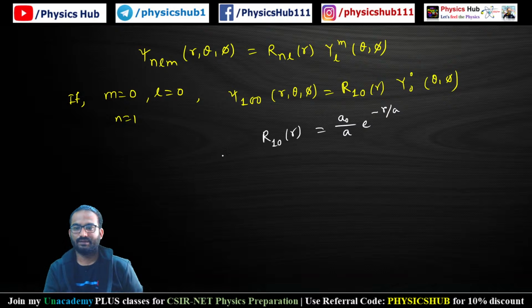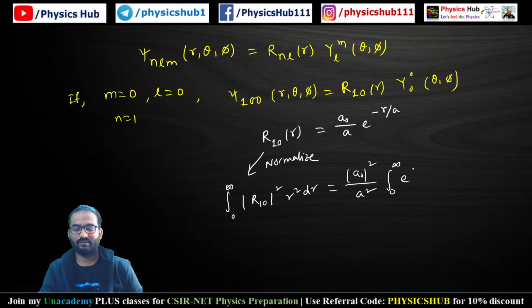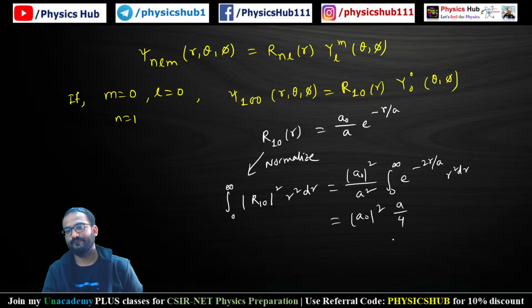A0 is the Bohr radius. Now if you normalize it, you get the integral from 0 to infinity of mod R 1 0 squared times r squared dr. This will be a naught square by a square times the integral from 0 to infinity of e to the power minus 2r by a into r square dr. And this term equals a naught square into a by 4, which equals 1 according to the normalization condition.